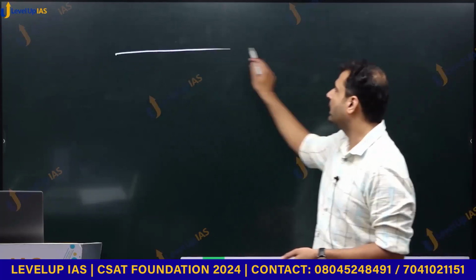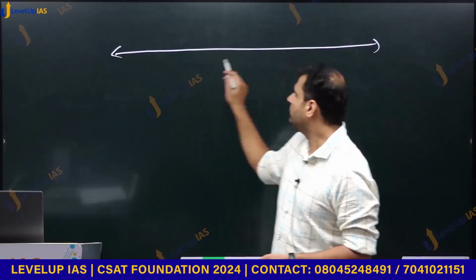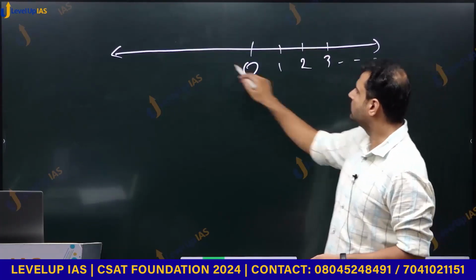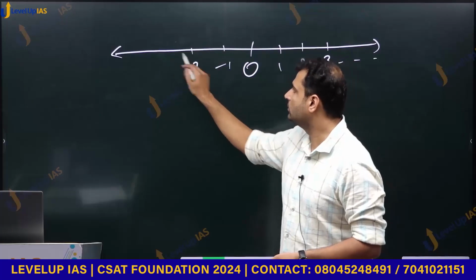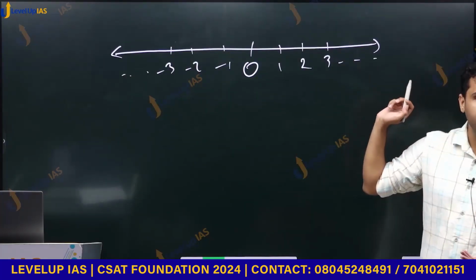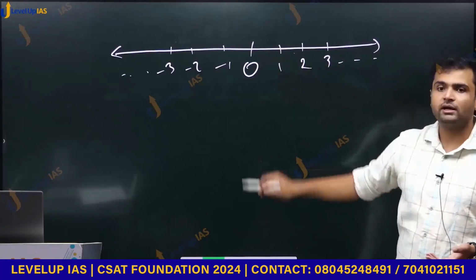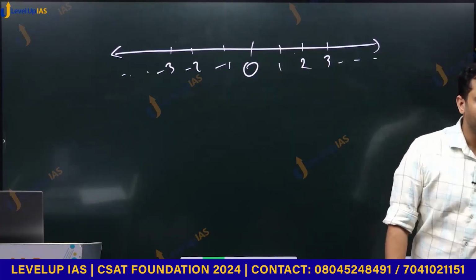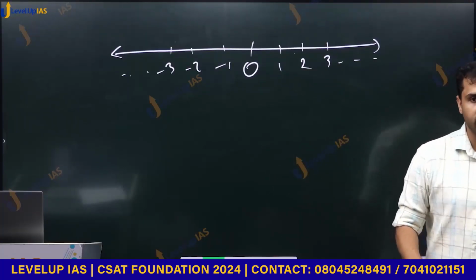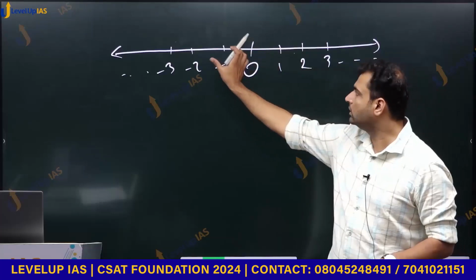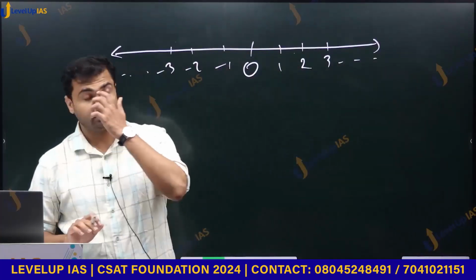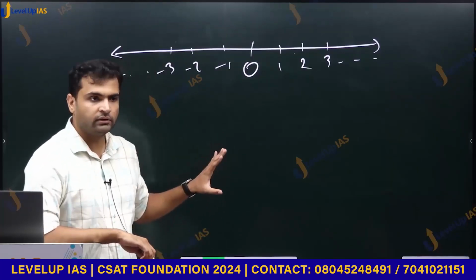So in our number line we have 0, 1, 2, 3, minus 1, minus 2, minus 3, which extend indefinitely on both sides, and in between there are rational and irrational numbers. There are infinitely many rational numbers and infinitely many irrational numbers in between any two integers. Okay, clear so far? No issues.